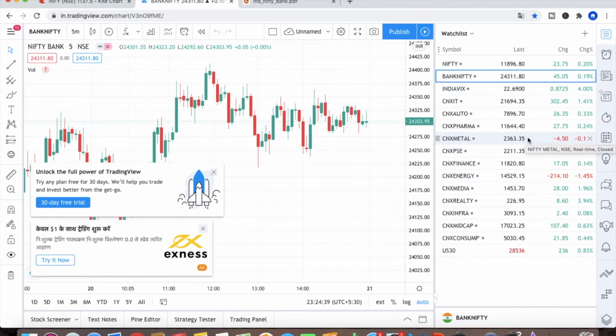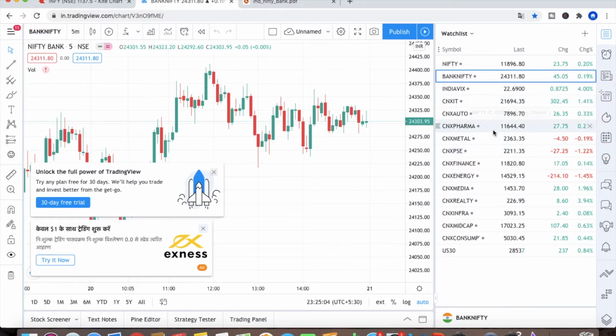For example, if Bank Nifty is moving up, you should select Bank Nifty stocks. If IT is moving up, you should select IT stocks, and if auto is moving up, you should select auto stocks. Likewise, you select the sector which is bullish, and if you are going to short any position, you should see which sector is down that day after 9:15.